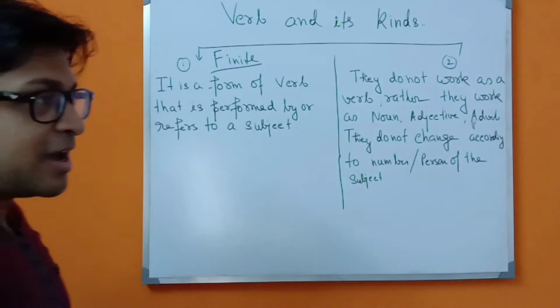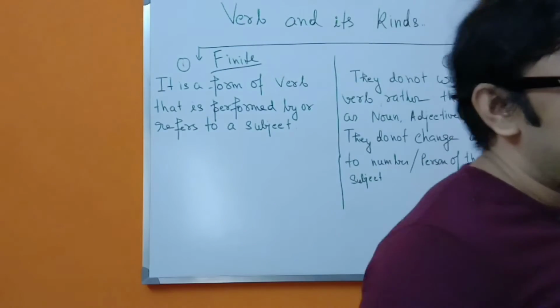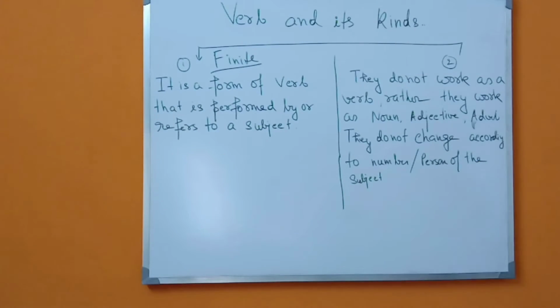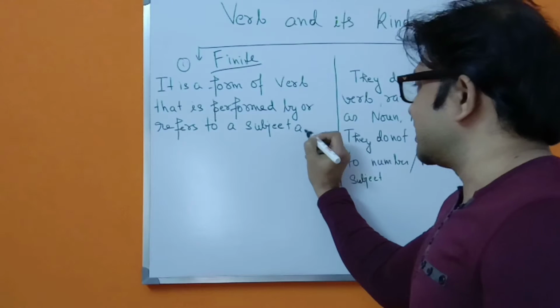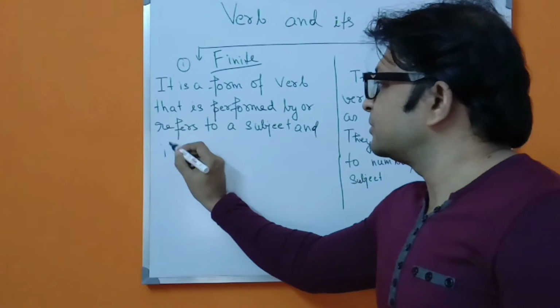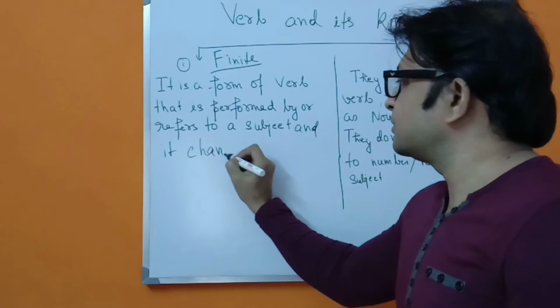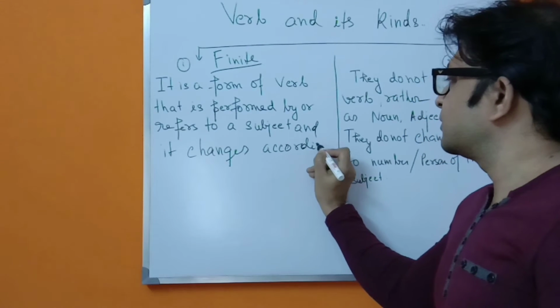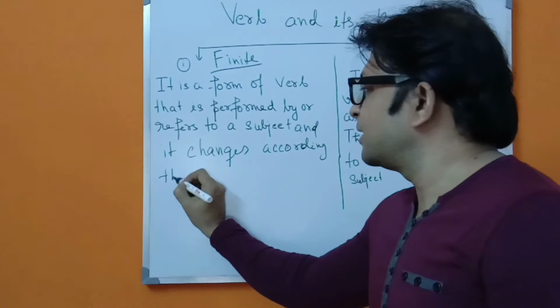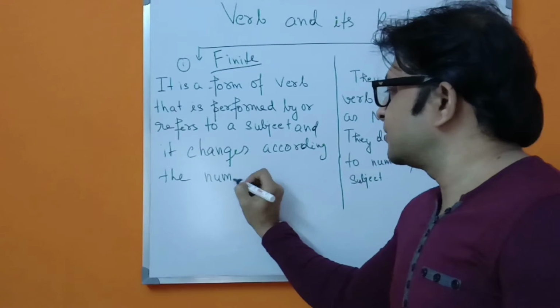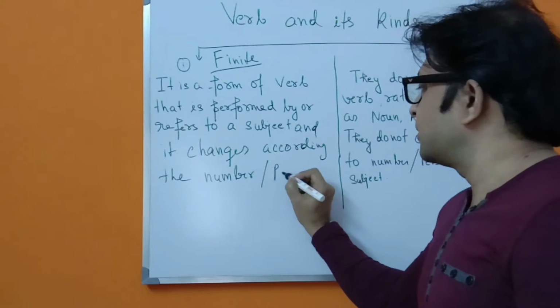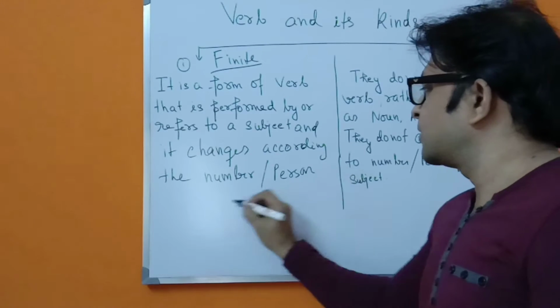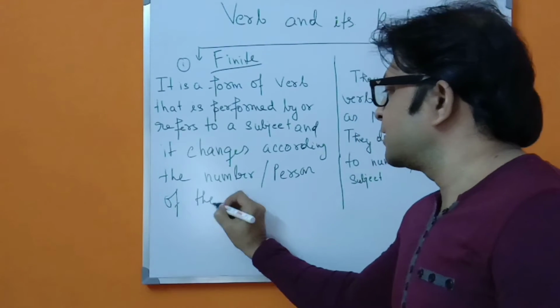So that means a finite verb is performed by or refers to a subject, and it also changes according to the number or person of the subject.